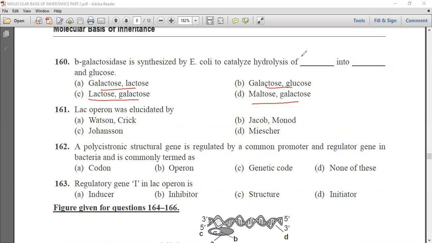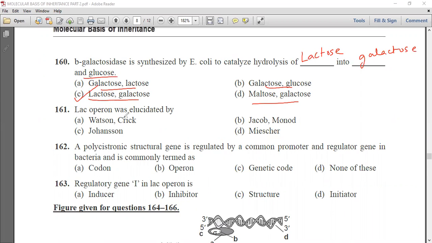Now we know that beta galactosidase is synthesized by E. coli to characterize the hydrolysis of lactose into galactose and glucose. So option C is the correct answer.